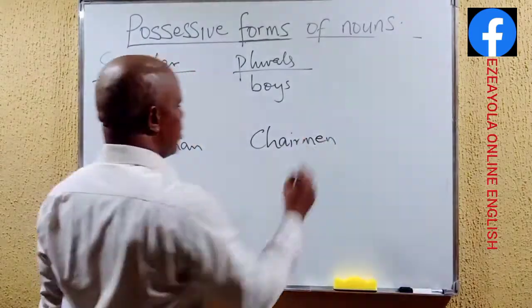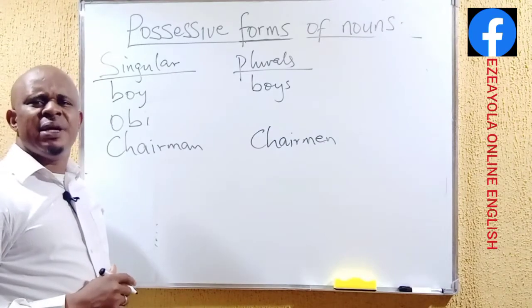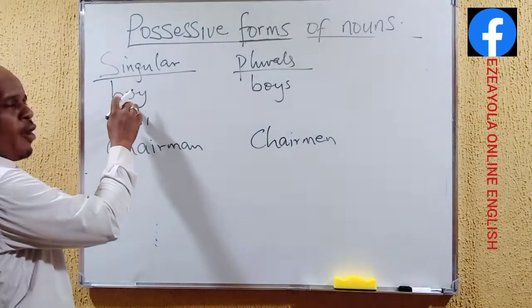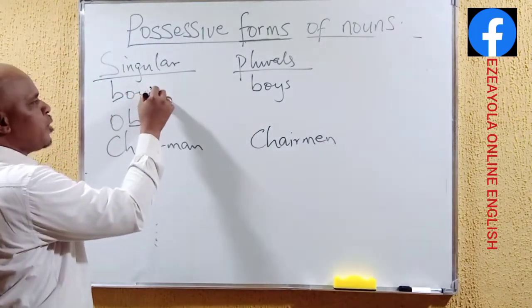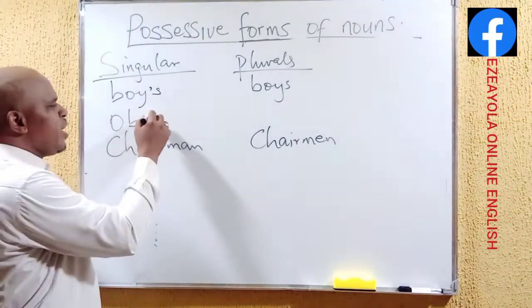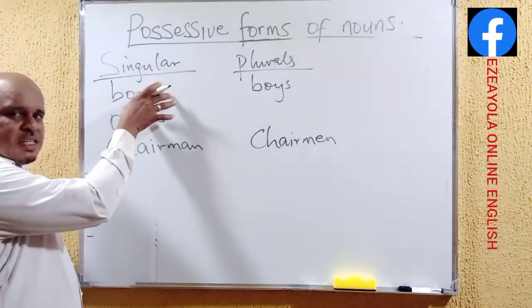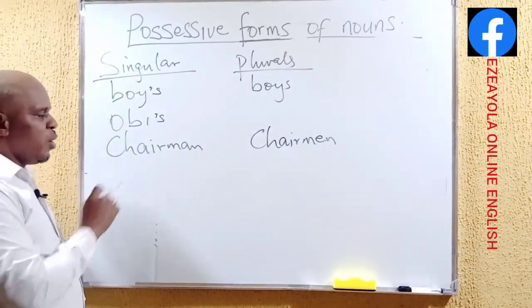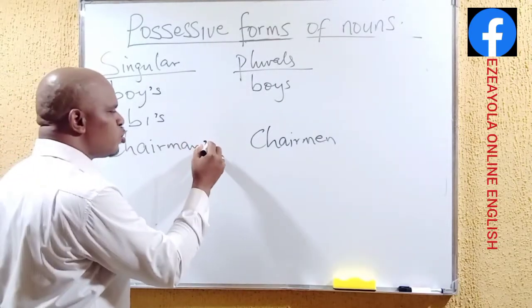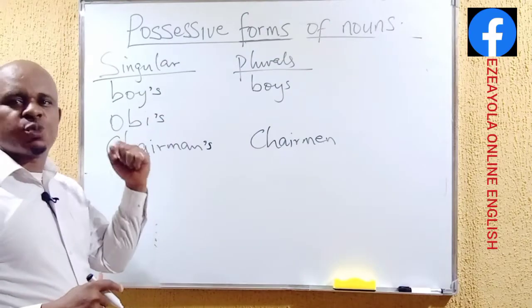Now, how do we write them in their possessive cases? For boy, we now include the apostrophe s. For Obi, we include the apostrophe s. That is the possessive form, possessive nature. What about the chairman? We include also the apostrophe s. How do we use this in expressions?